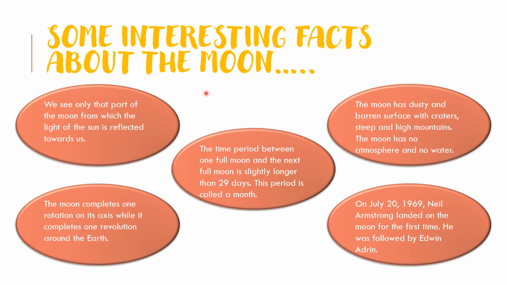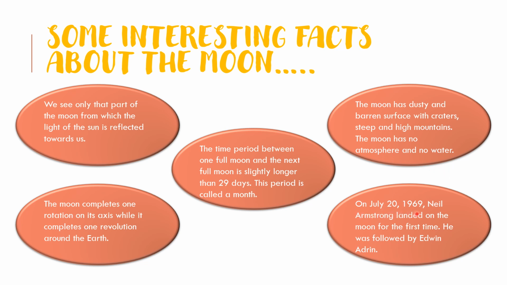Some interesting facts about the moon. We see only that part of the moon from which the light of the sun is reflected towards us. The moon completes one rotation on its axis while it completes one revolution around the earth. The time period between one full moon and the next full moon is slightly longer than 29 days. This period is called a month. The moon has a dusty and barren surface with craters, steep and high mountains. The moon has no atmosphere and no water.